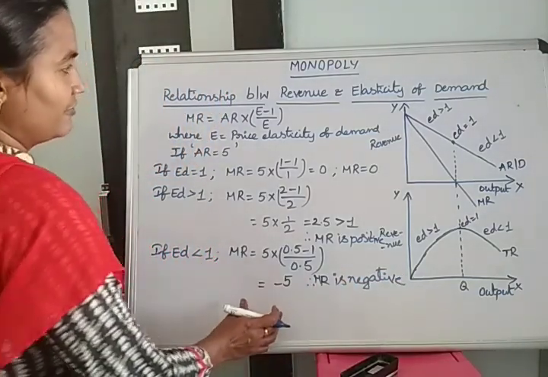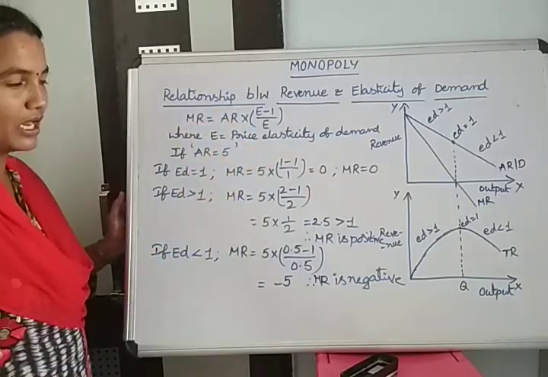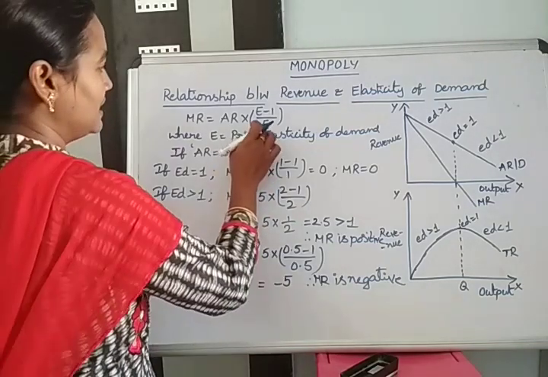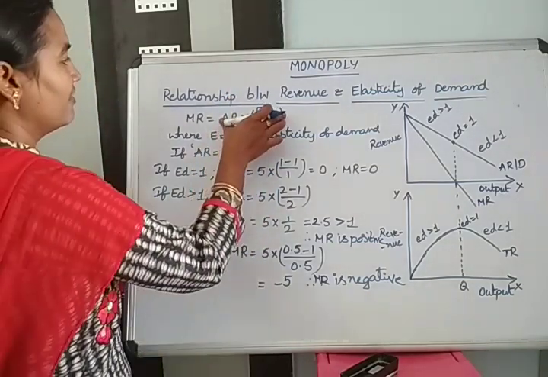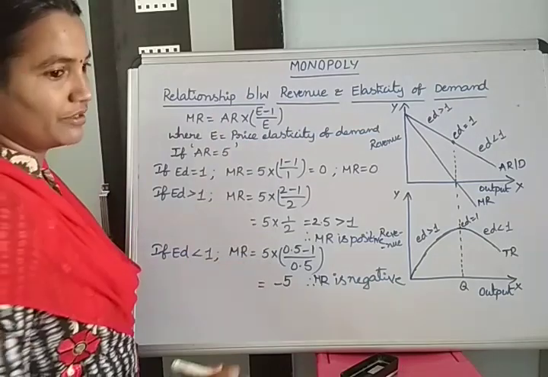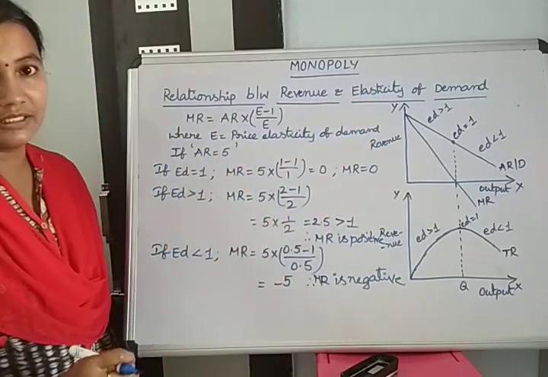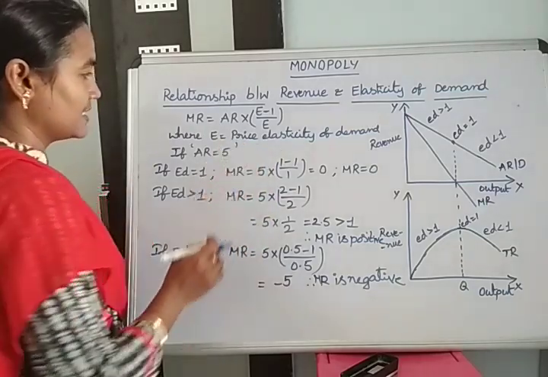On the basis of the formula MR equal to AR into E minus 1 divided by E, we analyze the relationship between revenue and elasticity of demand. Here E represents the elasticity of demand, or price elasticity of demand.